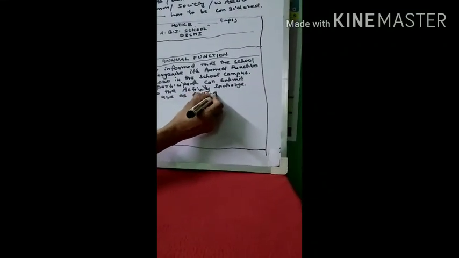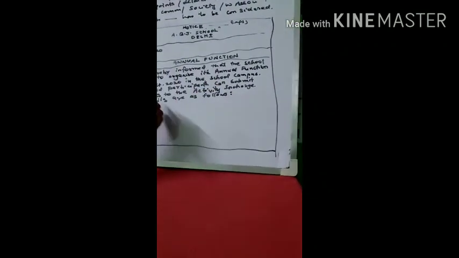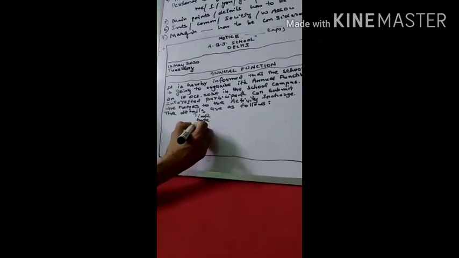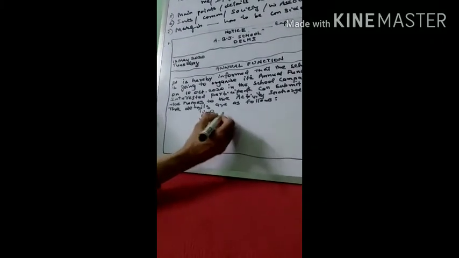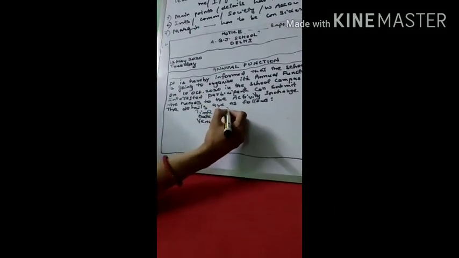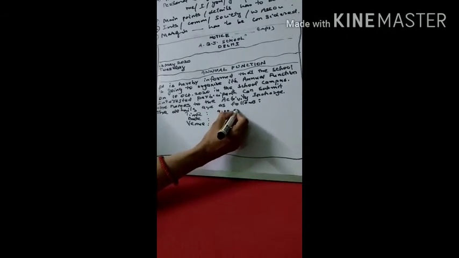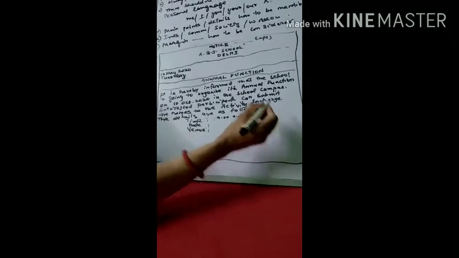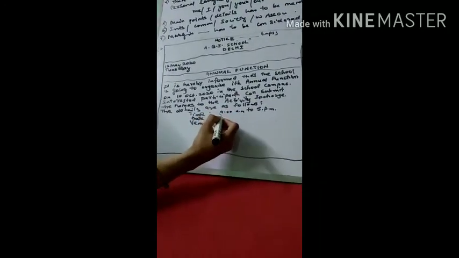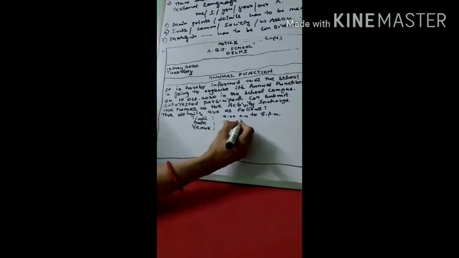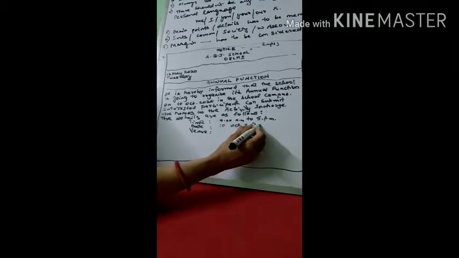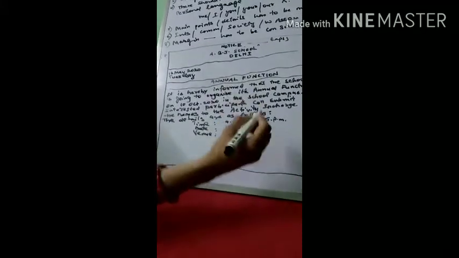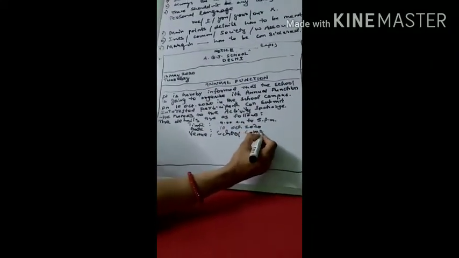How will you write it? The details are as follows: your time, your date, and your venue. Venue means where you are conducting. Suppose for time, you can write 9 a.m. to 5 p.m., because it's a lengthy program, so it takes time. The date is 10th October 2020, and you can give any stipulated date. And the venue is school campus, as I have mentioned in the notice.